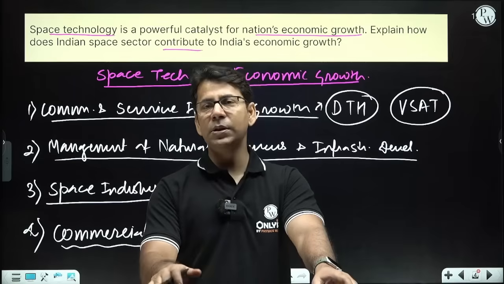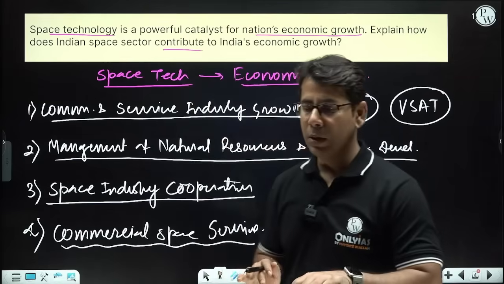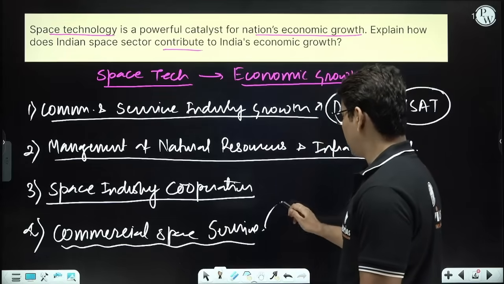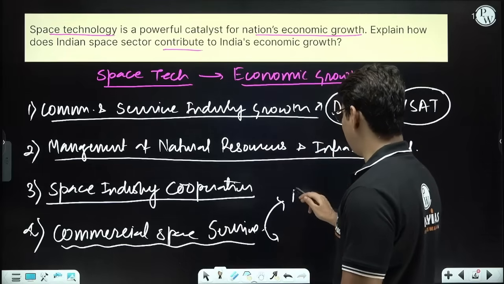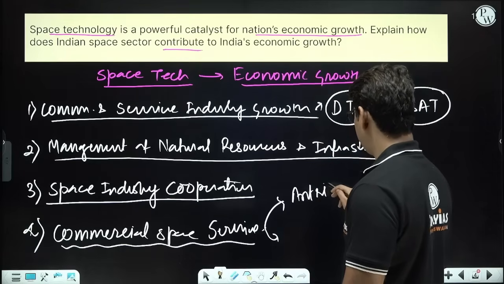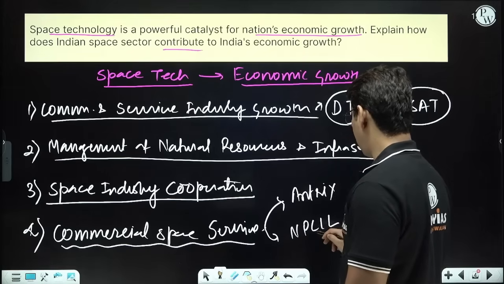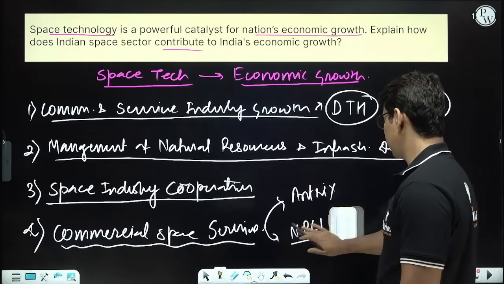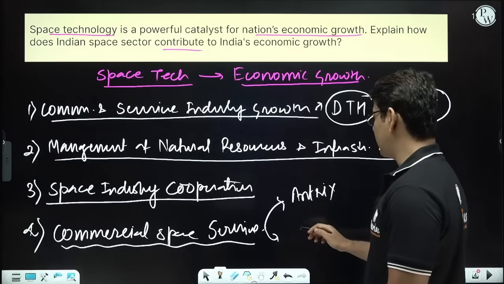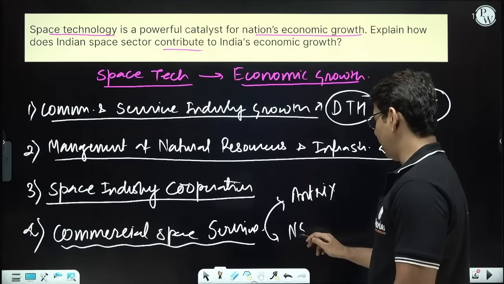And to achieve this, we have already set up two commercial wings of ISRO. One is Antrix, another is NSIL. Sorry, I said NPCIL earlier by mistake. Antrix and NSIL.